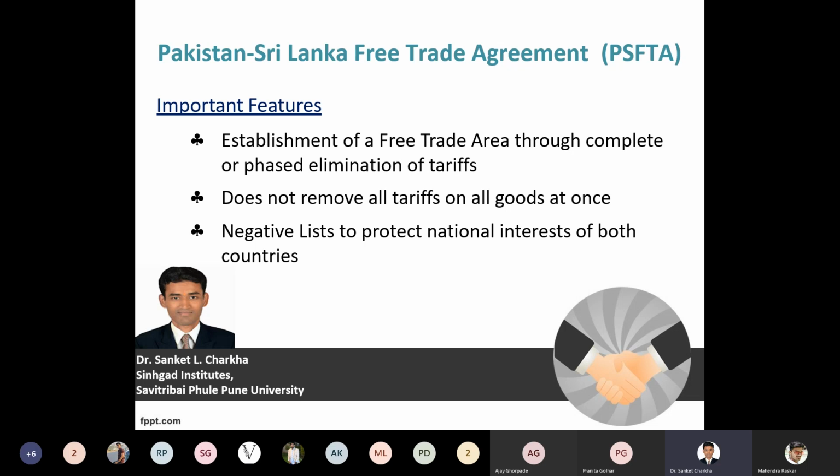It has been established for eliminating the phases or the different tariffs at their respective levels. So in order to reduce the tariff barriers, Pakistan and Sri Lanka themselves have also entered into certain agreements. The negative list, yes, the same features that apply to the Indian economy. The same agreement has been continued further, and Sri Lanka has entered into the same agreement with Pakistan also. Canada and USA.